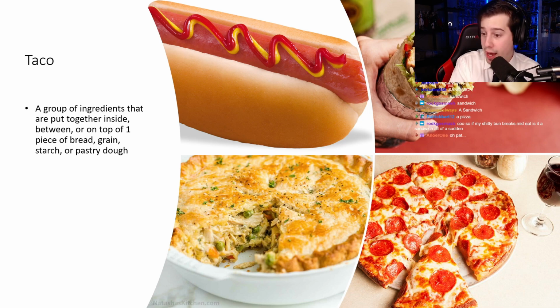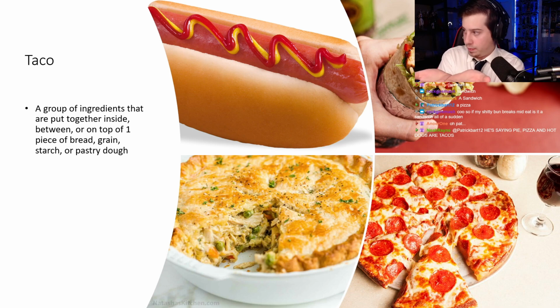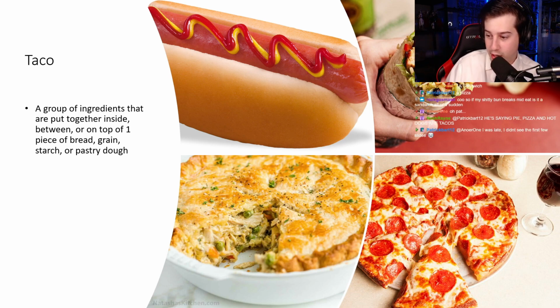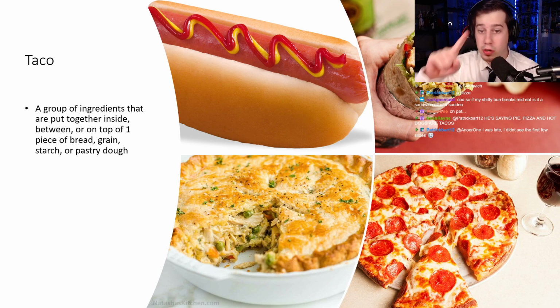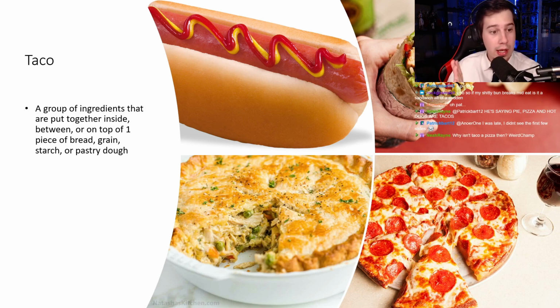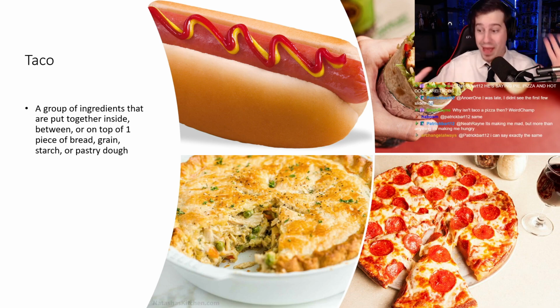So a pot pie, we have a pot pie here. So you put the dough down, put the ingredients on it, and then you completely surround it with dough. It is a taco. Same with pigs in a blanket. They're tacos. Remember, one continuous. It doesn't matter about open sides. It's one continuous, in between, on top, or inside. Does that all make sense to everyone?